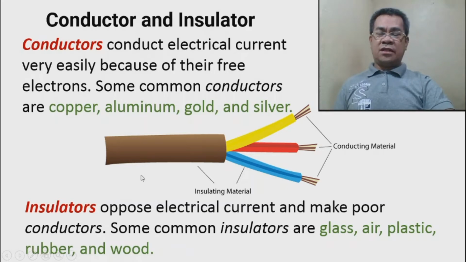Okay, so these are the conductor and insulator. These are very important because we are working with the motion of electrons, so therefore we use the conductor. In order not to electrify, we use the insulator.